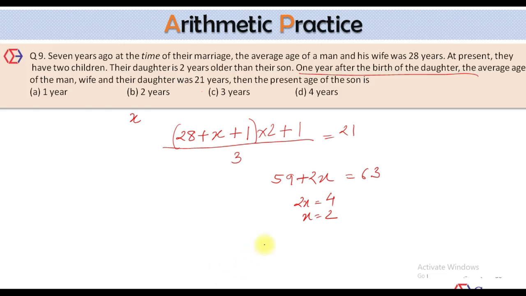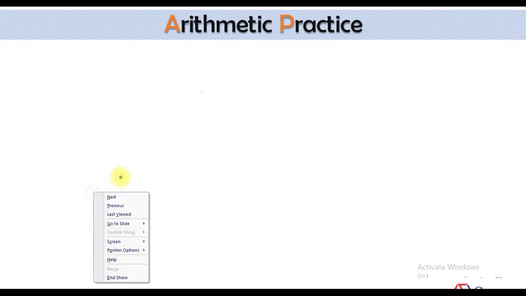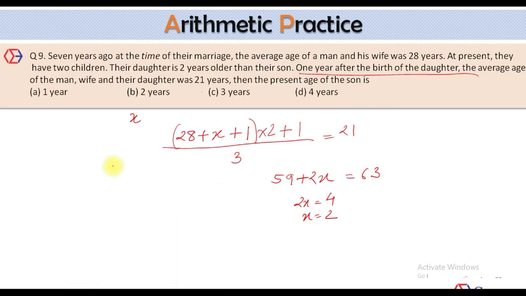What does it mean? The daughter was born 2 years after their marriage, and we are talking about 7 years ago. That means right now the age of the daughter should be how much? 5 years. So daughter must be 5 years old, and he's asking the age of the son. So son should be 3 years old because daughter is 2 years older than their son. So the correct answer becomes the third option.